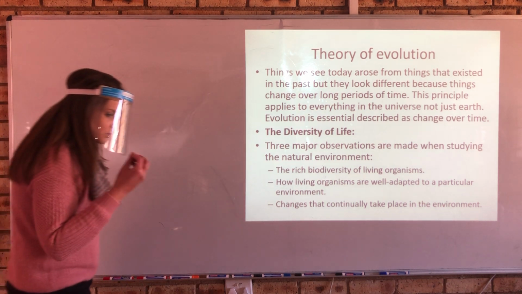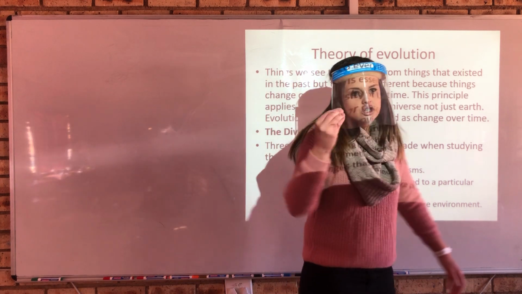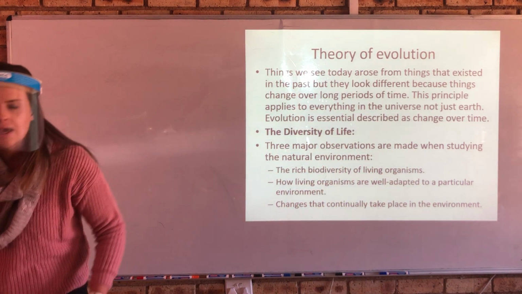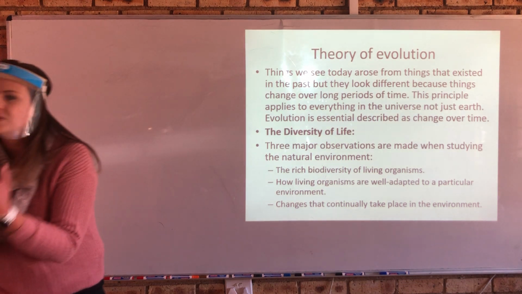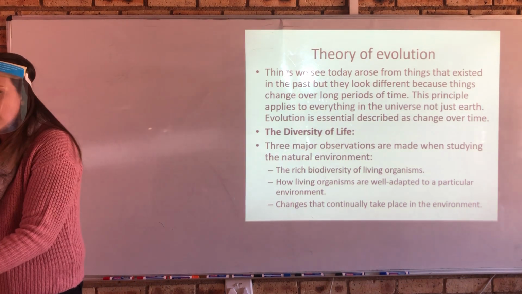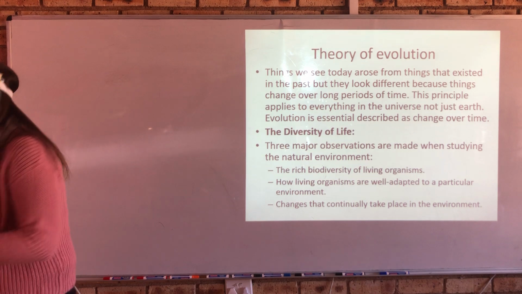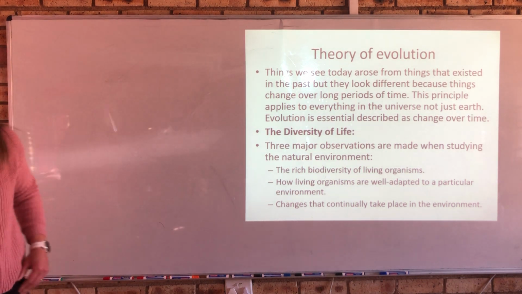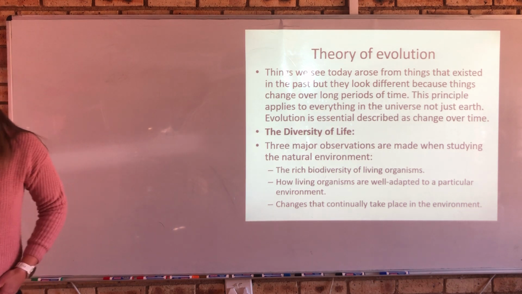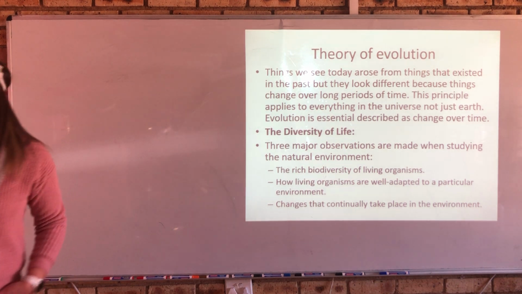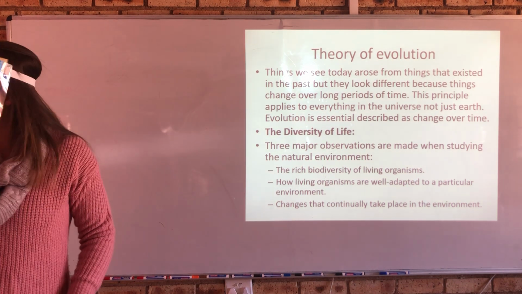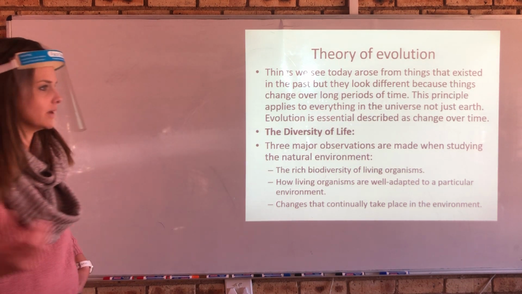Okay, so you put a camel in a different environment, it can't live there. It's adapted to live in a desert. It has specific features that allow it to be successful in that particular environment. Take a camel, put it somewhere else, it's not going to be able to survive. Okay, so we are adapted for our specific location, for our specific area. This is referred to as biogeography, looking at how the geography has influenced evolution. Okay, we'll talk about that later.